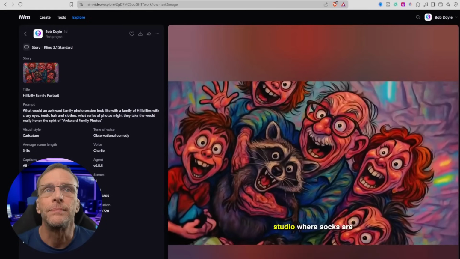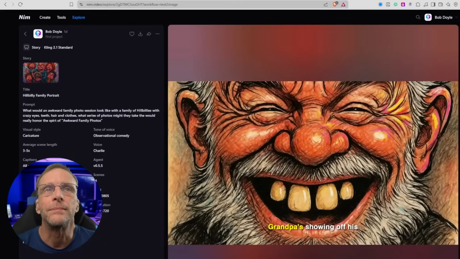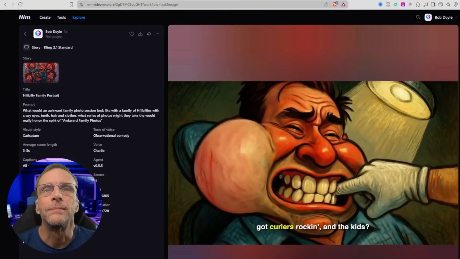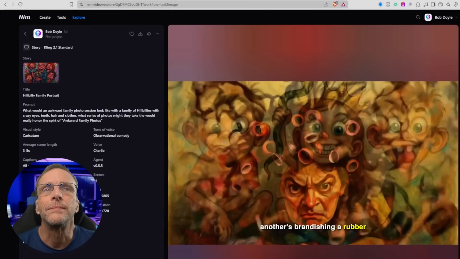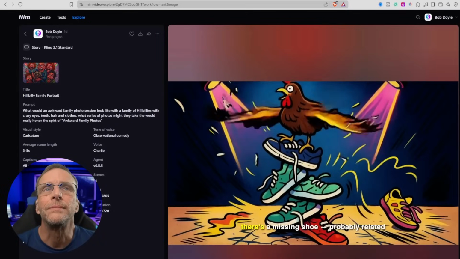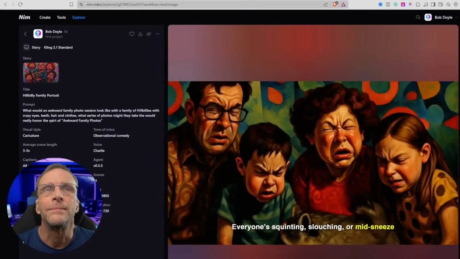Step into the photo studio where socks are optional and the raccoon is, unfortunately, not alive. Grandpa's showing off his winning grin. He's got 3 teeth, but who's counting? Dad's pinky is exploring his molars. Mum's got curlers rocking. And the kids? One's crossing eyes, another's brandishing a rubber snake, and nobody's matching anything, especially socks. There's a chicken, there's a missing shoe, probably related. Everyone's squinting, slouching, or mid-sneeze.